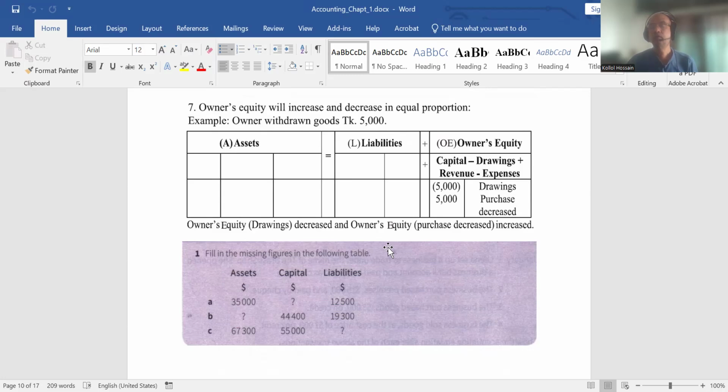Since the owner will not give any profit against the purchase, it is a practice to reduce purchase if the owner takes out any goods. That's the logic here.